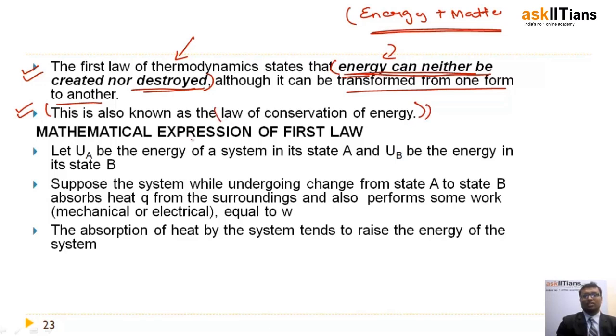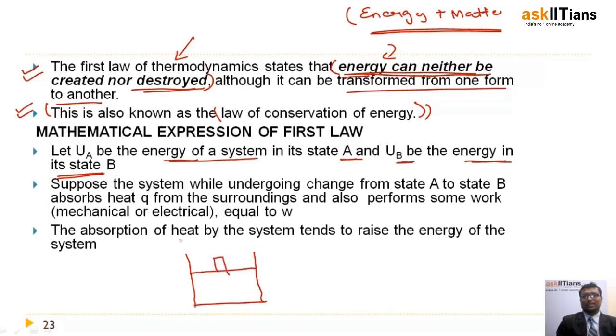Now let's get into the mathematical expression of the first law. Let UA be the energy of the system in its state A and UB be the energy of the system in its state B, right? So consider our old, best and easy example.